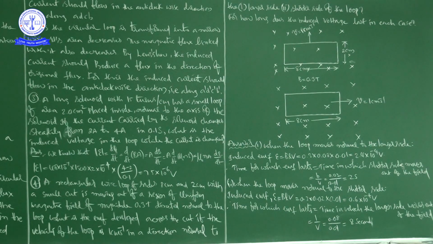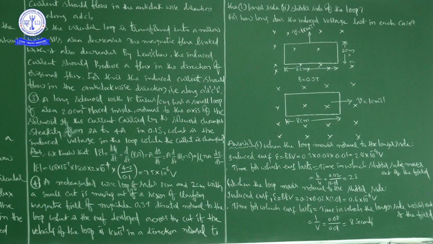So here we calculated the time for the case when the loop moves normal to the longer side and when the loop moves normal to the shorter side. Here we got 2 seconds, here we got 8 seconds. In this class we discussed 3 problems, and all are exercise problems.